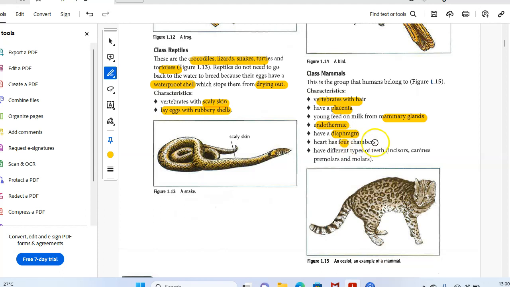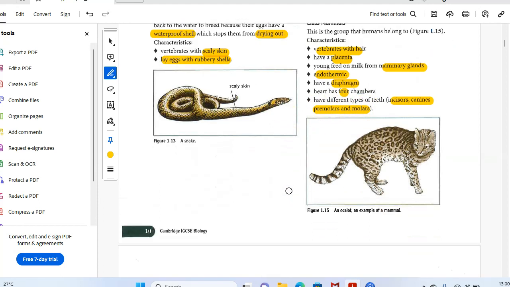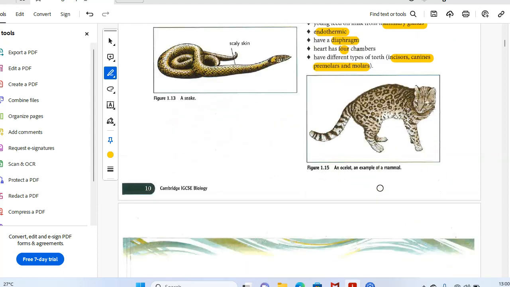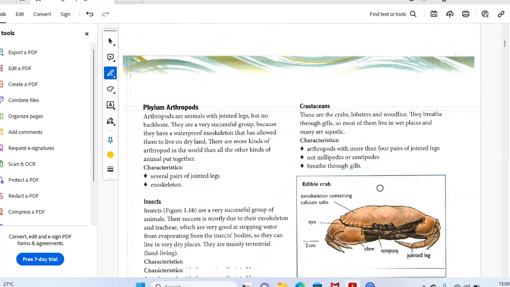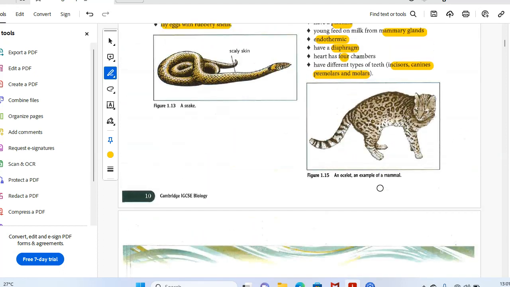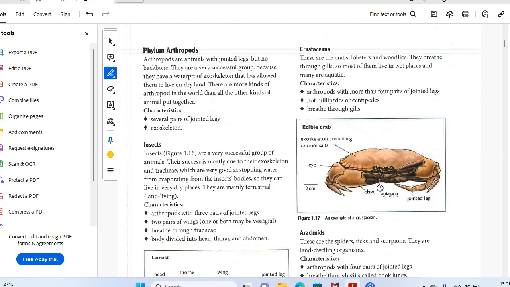Our heart has four chambers, and we have different types of teeth: incisors, canines, premolars, and molars. You can see an ocelot, an example of a mammal. So first of all, we have discussed the phylum Vertebrata. Now we will discuss the phylum Arthropoda.